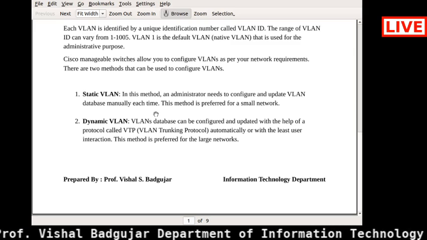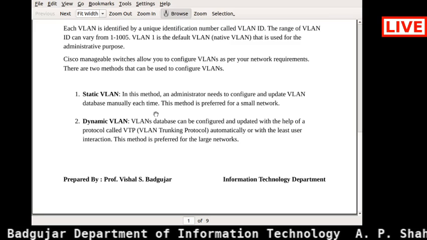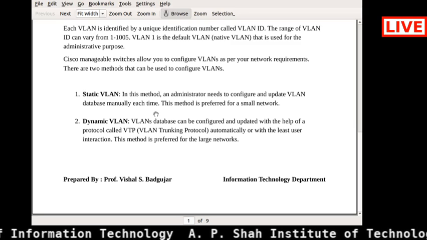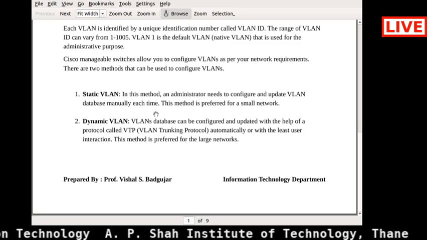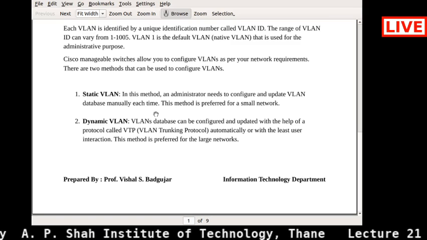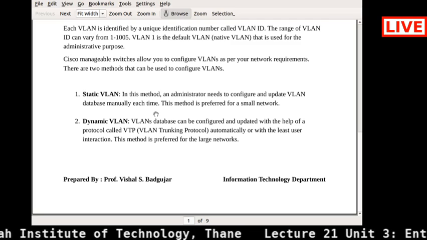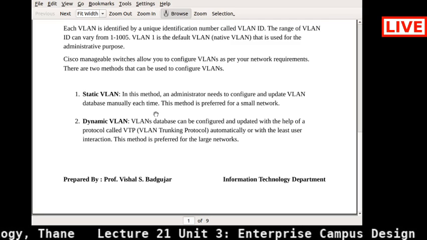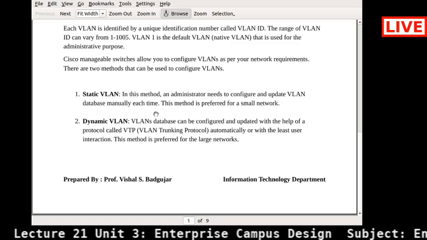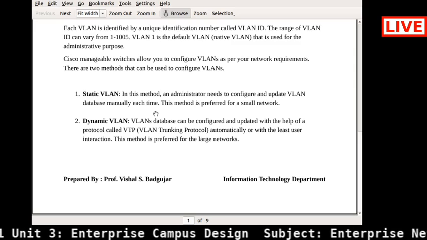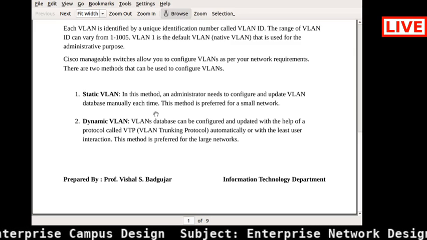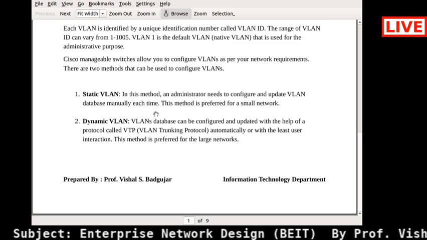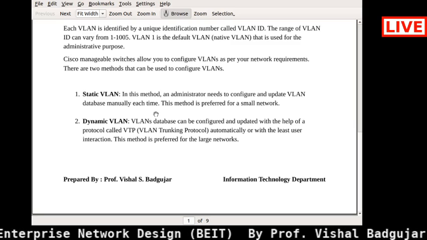If you compare this with static IP addressing, in that also, if your network is very large, then giving static IP addresses to each device and remembering them for routing purposes is a very tedious task. So what are we using? We use DHCP, the dynamic IP address allocation scheme. If you compare that, it will be very easy for you to understand.